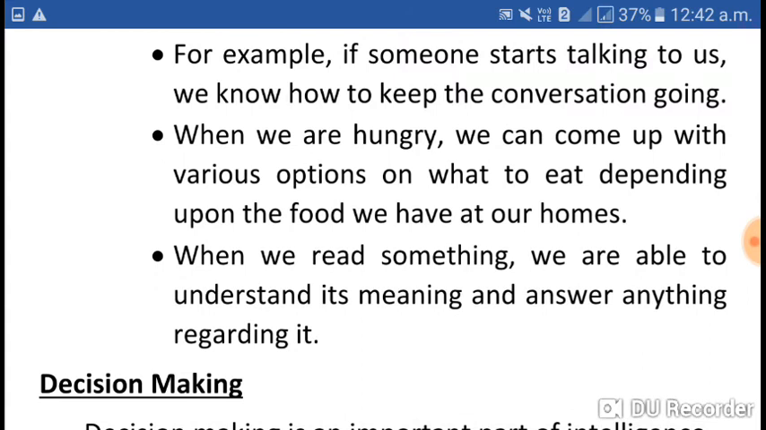Other simple one, when we are hungry, we can come up with various options on what to eat, depending upon the food we have at our homes. That is also intelligence. When we read something, we are able to understand its meaning and answer anything regarding it. Yes, we are reading something, we are understanding, and we are trying to answer. That is our intelligence, because of our intelligence.